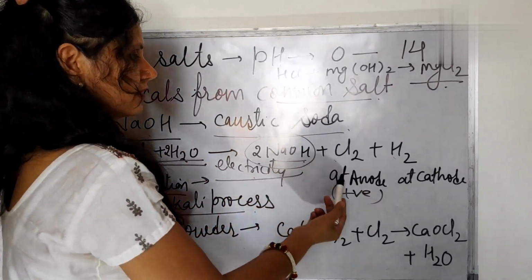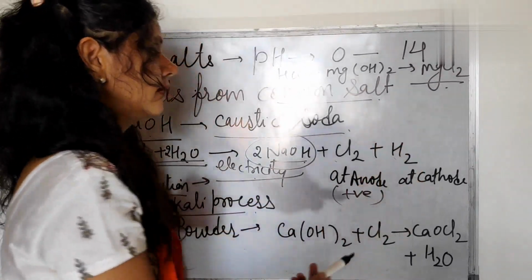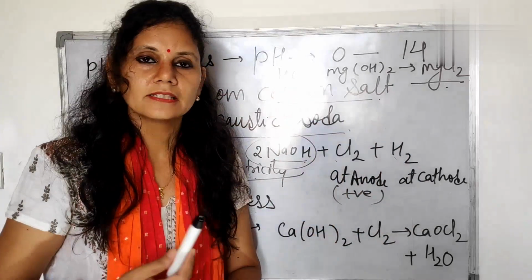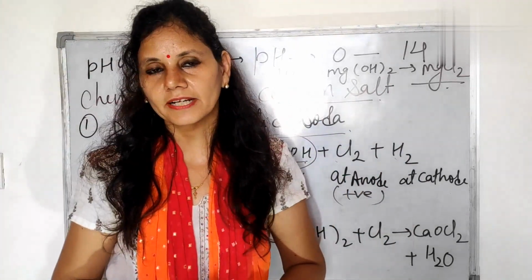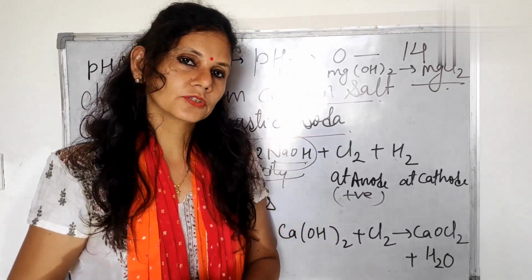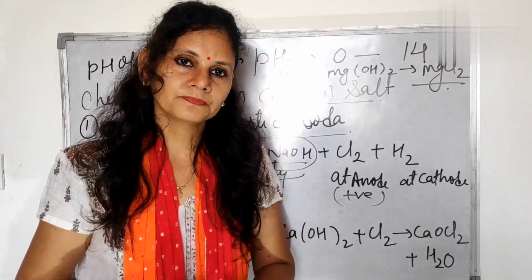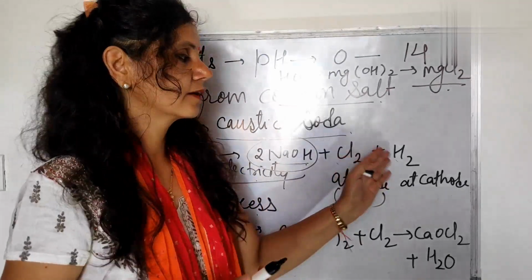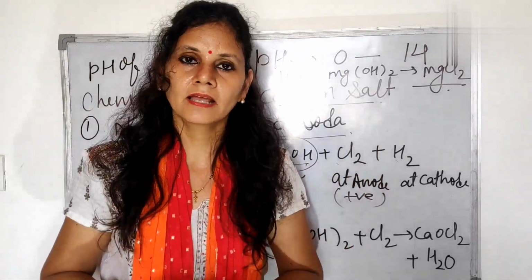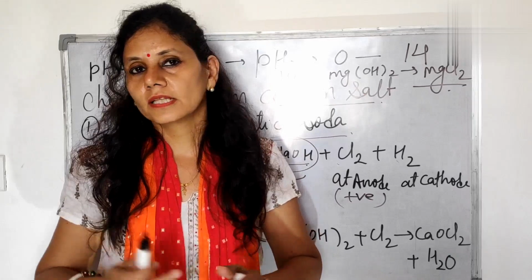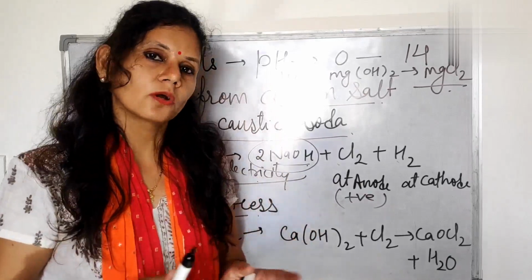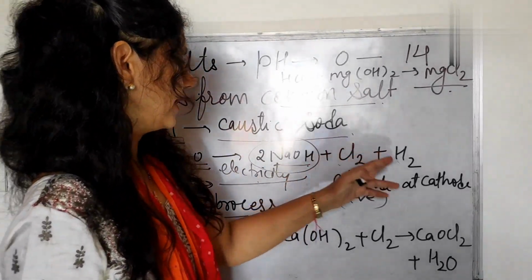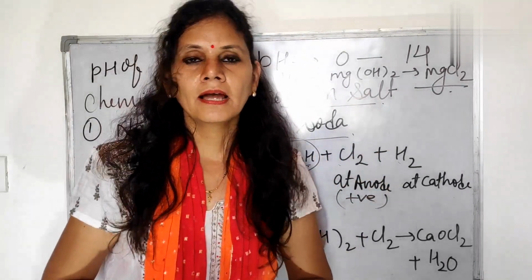From this process we can form these compounds. Chlorine, as we know, is useful for the disinfection of water. It is useful for the formation of bleaching powder, and has other uses also. Chlorine and hydrogen both react to form HCl, which is used in the laboratory as a stronger acid. Now what is the use of hydrogen?